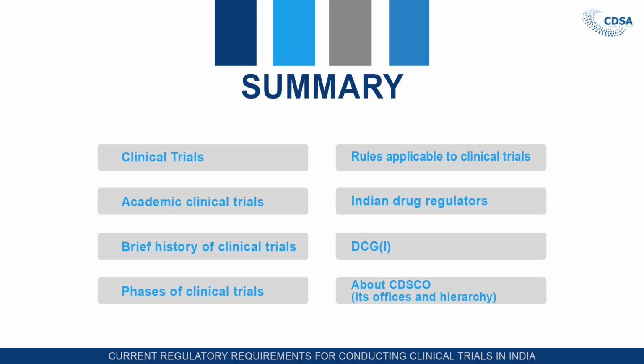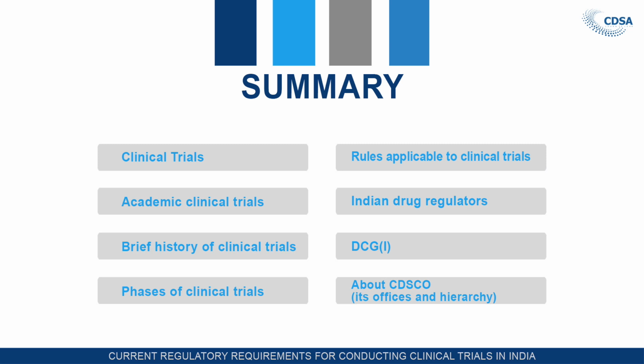Now, let us see in brief what we have learned in this lecture. We have seen the definition of clinical trial, that is, a clinical trial is a systematic study in human beings to determine the pharmacological effect, that is pharmacodynamic and pharmacokinetic effect.